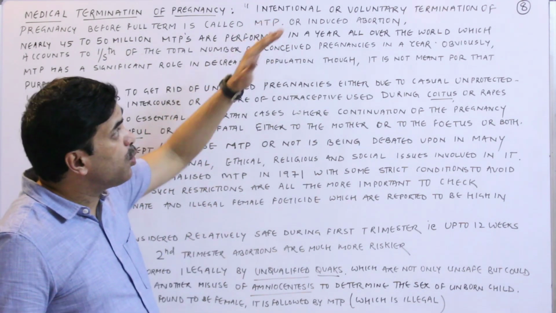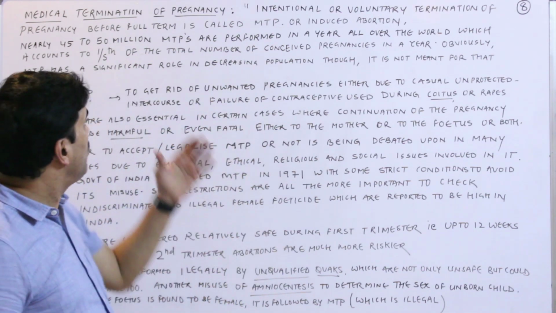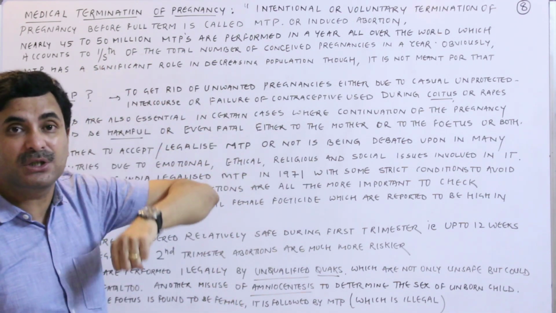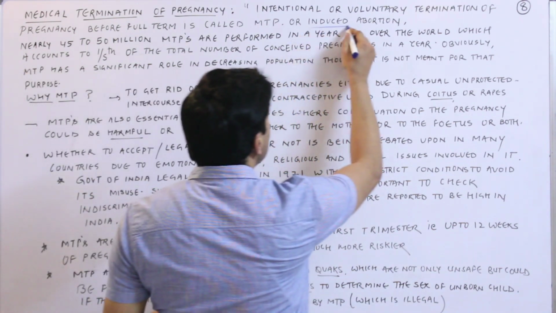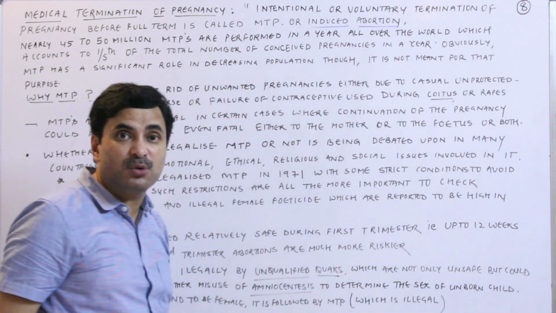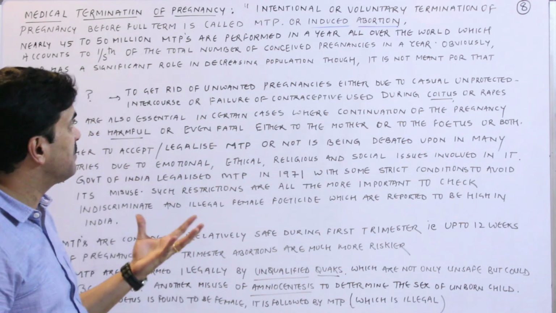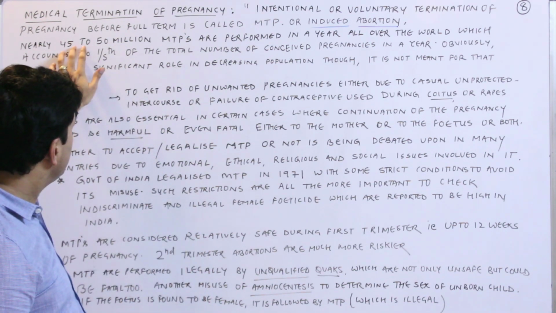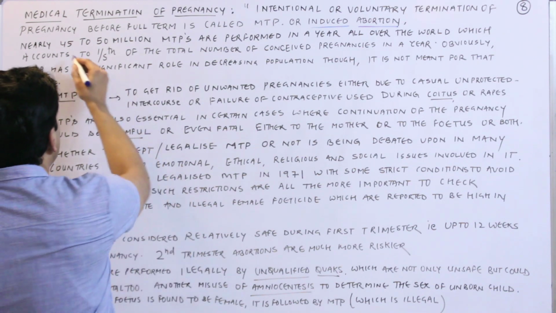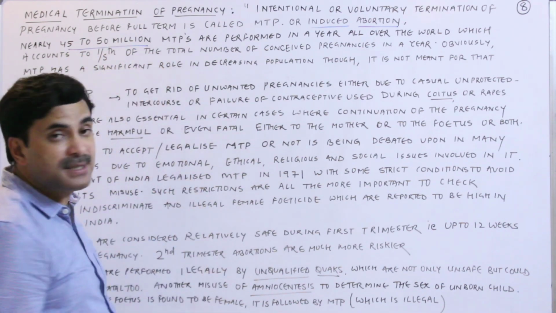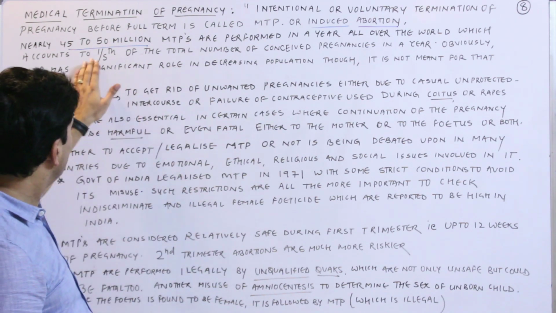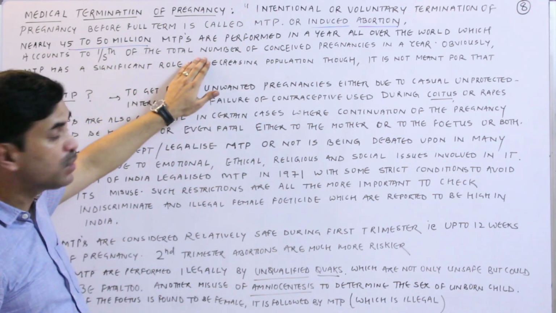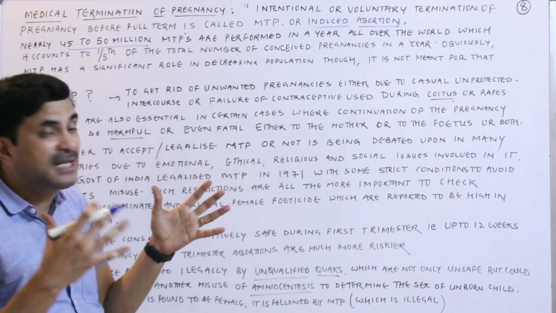So intentional or voluntary termination of the pregnancy before the full term is called MTP, or it is also called induced abortion. She can go to the doctor and ask for MTP. Now, nearly 45 to 50 million MTPs are performed in a year all over the world, which accounts for 1/5 of the total number of conceived pregnancies in a year.